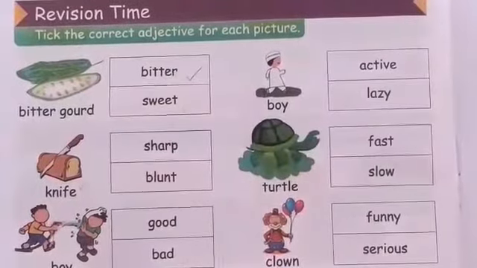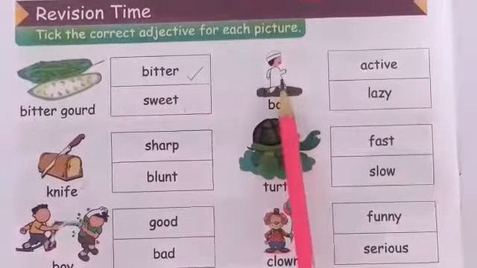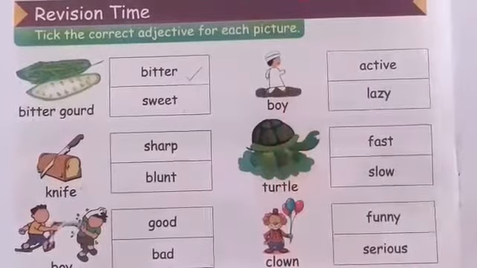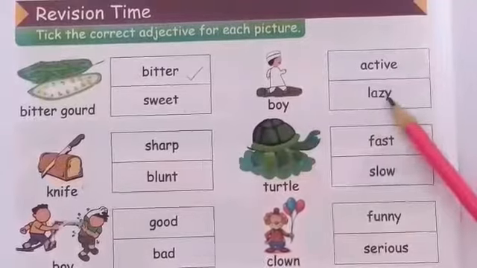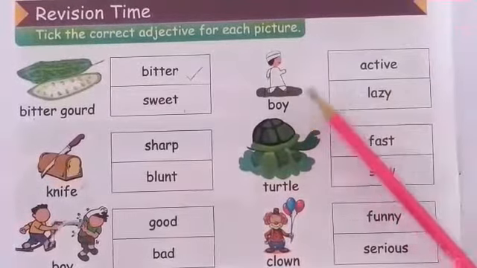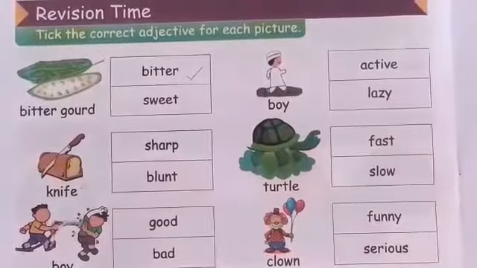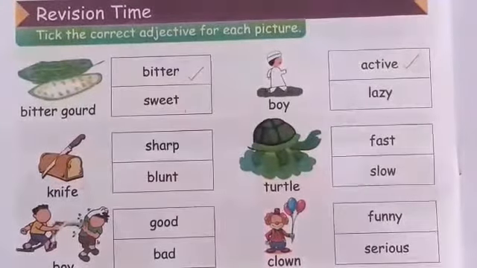Now look at the next picture. Yes, we can see a boy in the picture and the boy is walking. So is the boy active or lazy? The boy is walking, so is the boy active or lazy? Yes, we can see in the picture the boy is active. So we will take active.